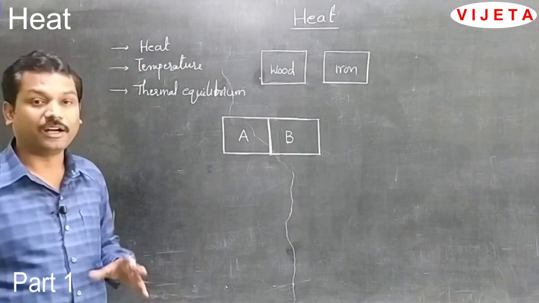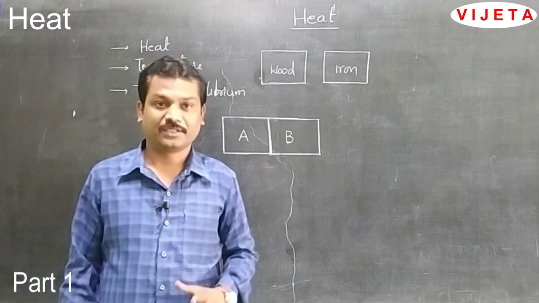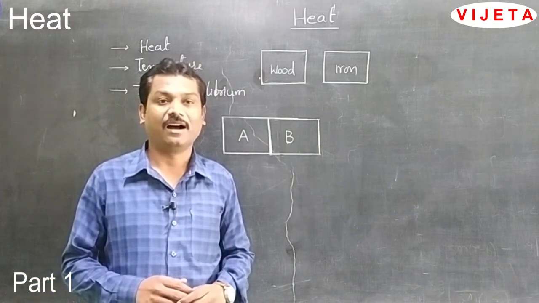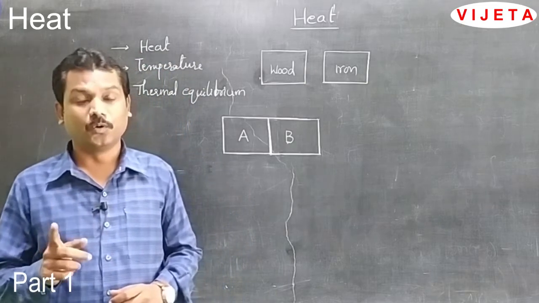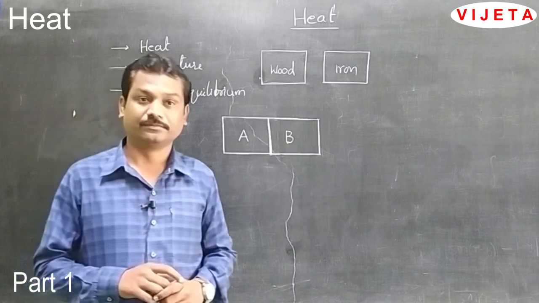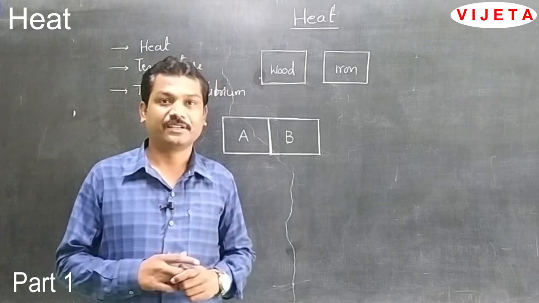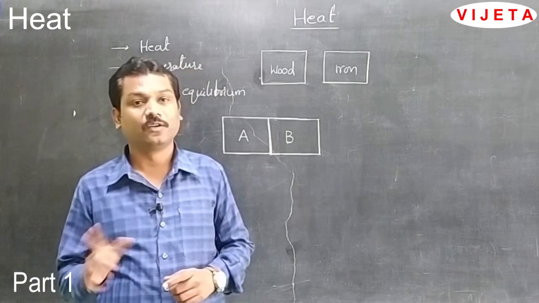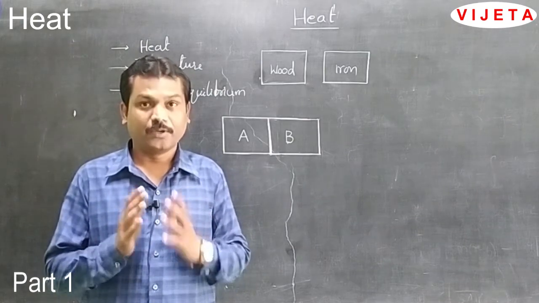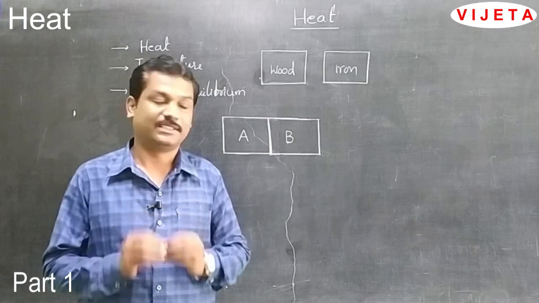In this chapter, we have to learn about two terms. The first term is hot and the second term is cold. The terms hot and cold are relative. Without a comparison, we cannot decide whether a body is hot or cold. For that, we are going to do a small activity.